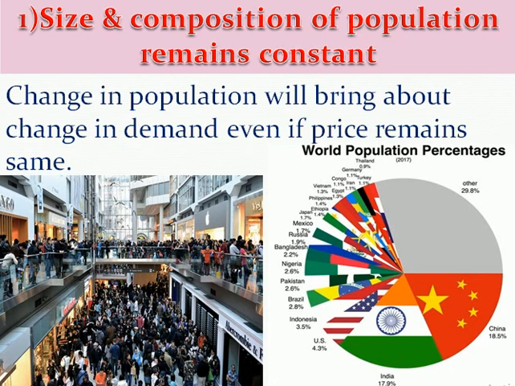We had seen some examples of the determinants of demand. In that example, we had taken the point of population.